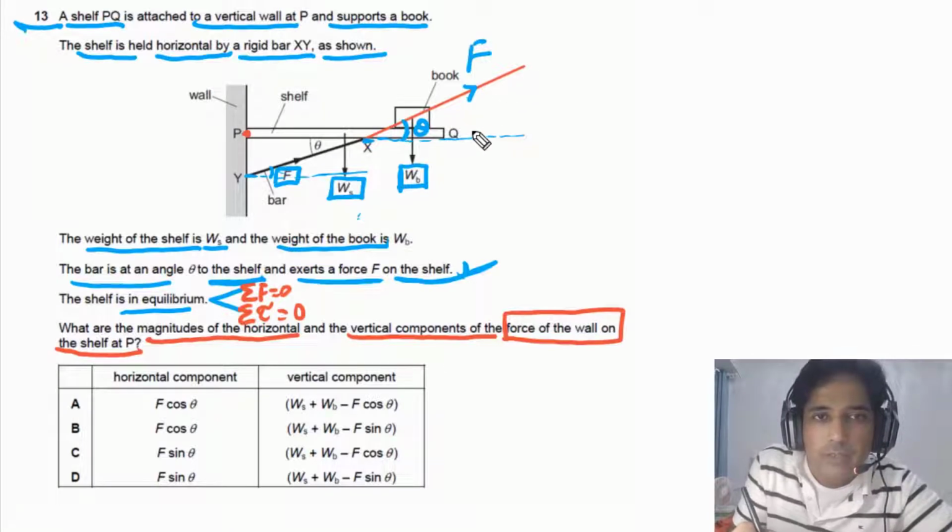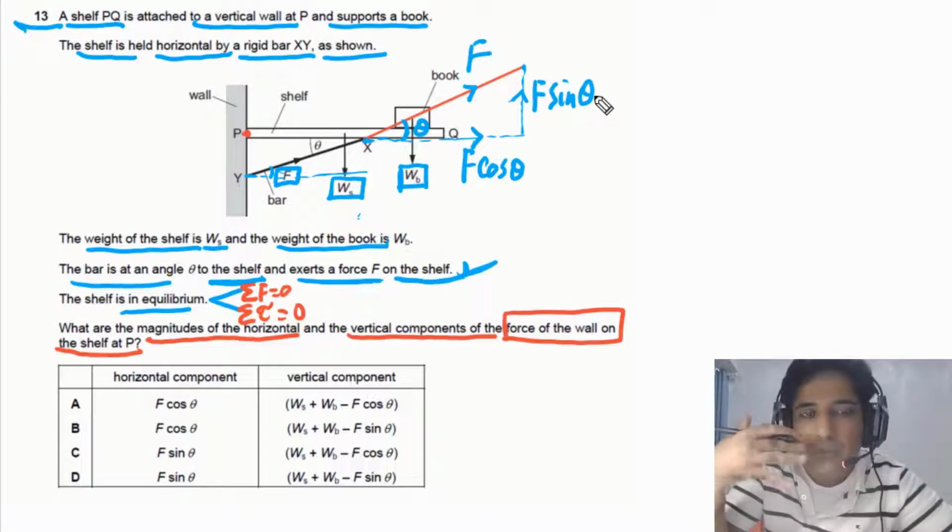Now we can resolve this one into components. So we can resolve into two components. One is horizontal, one is vertical. So the horizontal component will be equal to F cosine of theta and the vertical component will be F sine of theta.